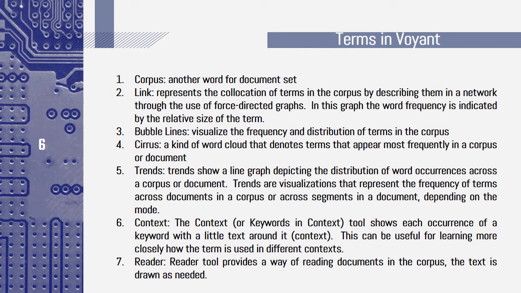The Contexts, or Keywords in Context tool, shows each occurrence of a keyword with a little text around it. This can be useful for learning more closely how the term is used in different contexts. Reader is a tool that provides a way of reading documents in the corpus. The text is drawn as needed.